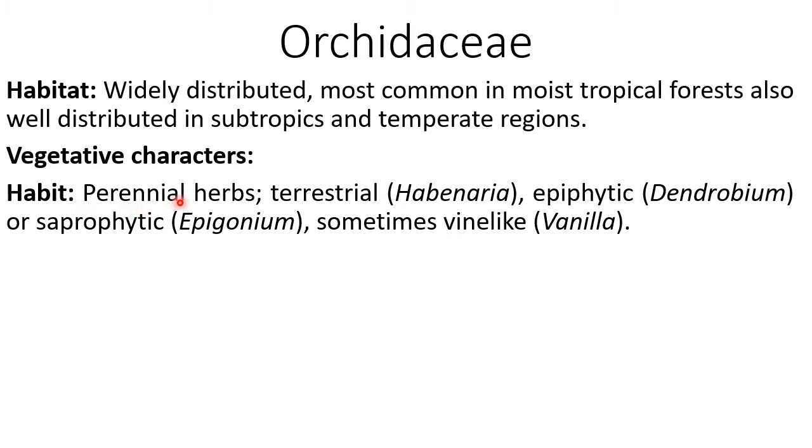Orchids are mostly perennial herbs. Some orchids are terrestrial, for example, Habenaria. They are epiphytic, Dendrobium is an example, or saprophytic also. Epipogium is a representative of saprophytic orchid, and sometimes it is vine-like, for example, vanilla.